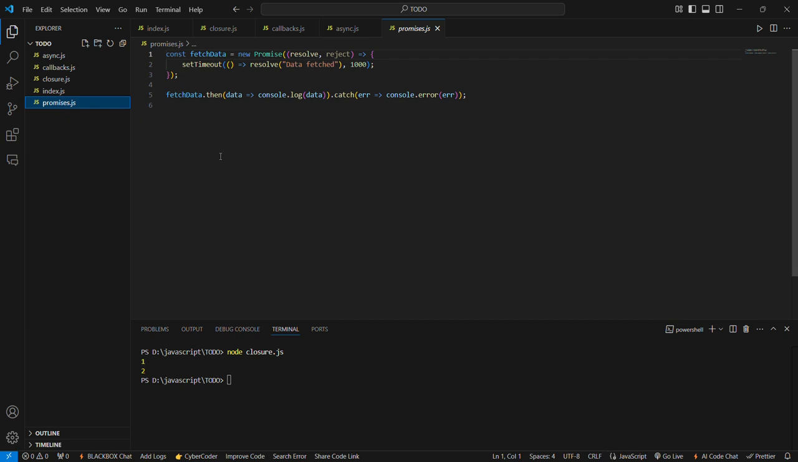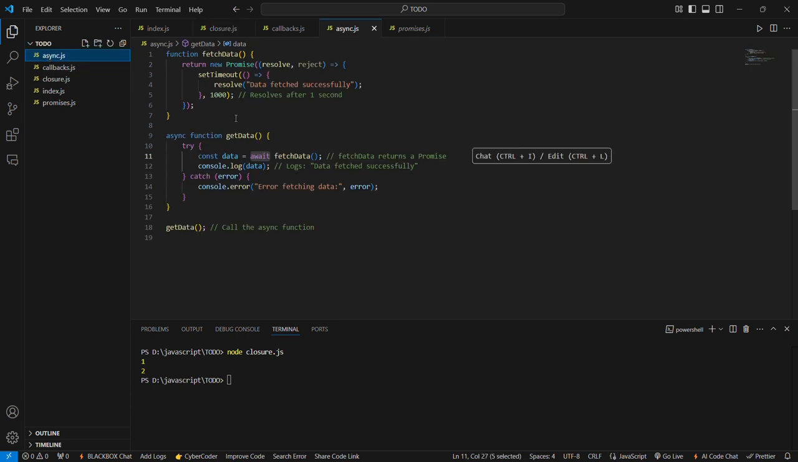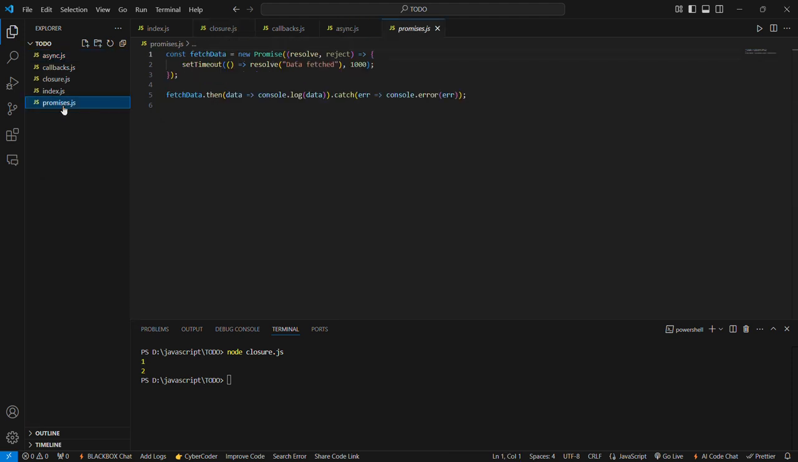So const fetch data equal to new promise of resolve comma reject. Set timeout implies to resolve of data fetched comma 1,000. Here, let me say async.js. See, in async.js, we have defined the function fetch data and returned the new promise. And we had defined the promise in the promises.js, which returns the parameter data fetched as the output to the async.js.